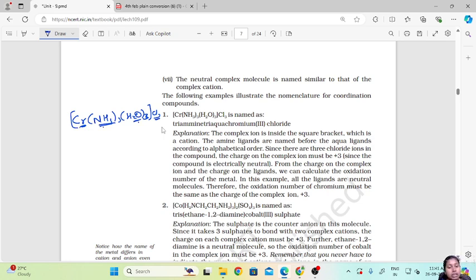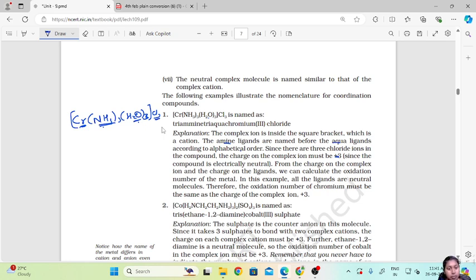Now the explanation for this: the complex ion is inside the square bracket, which is a cation. Now the ammine ligands are named before the aqua according to alphabetical order. As I told you, ammine is written before aqua because of the alphabetical order. Since there are 3 chloride ions in the compound, the charge on the complex ion is +3.